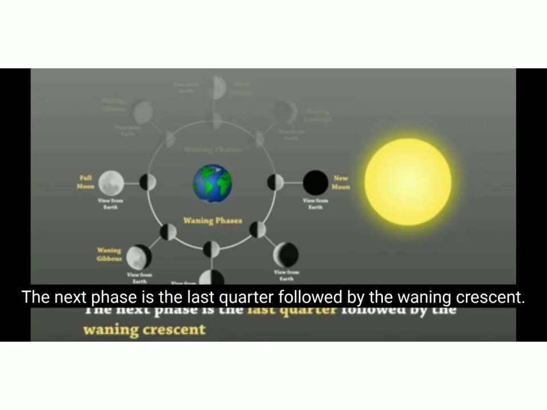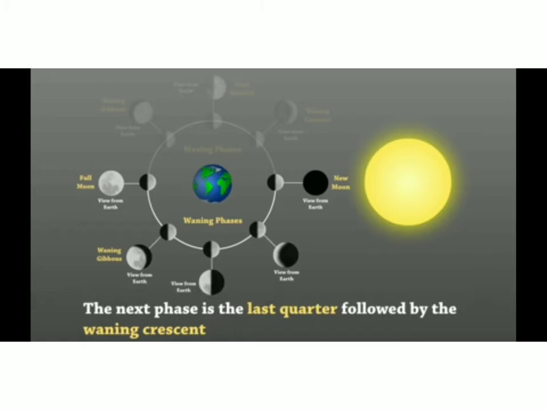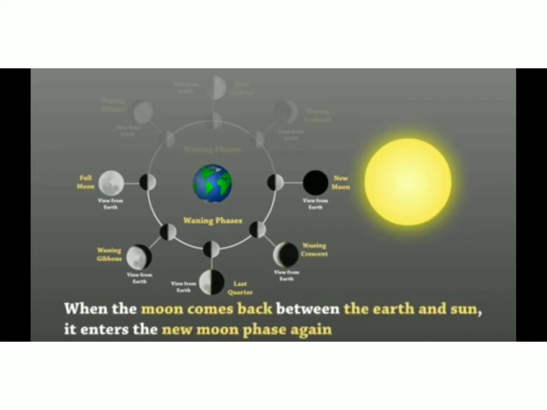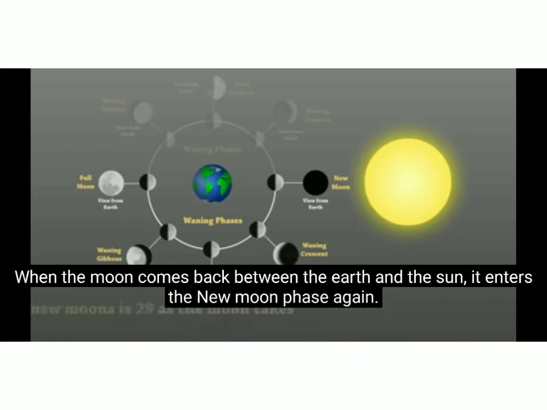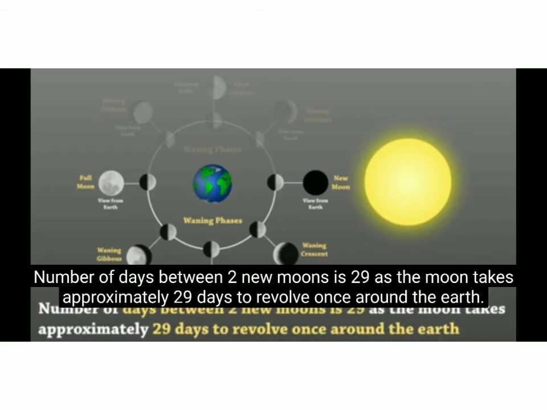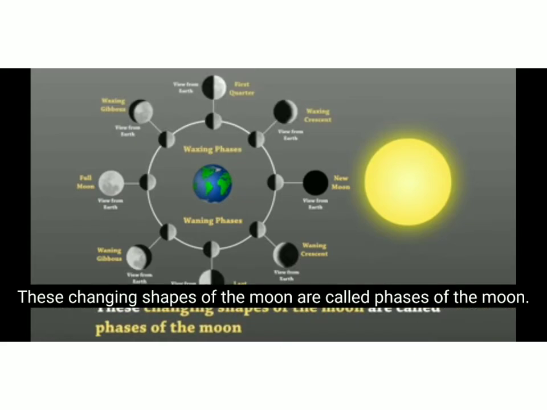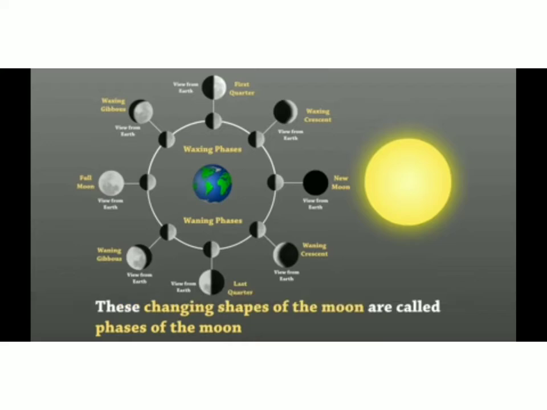The next phase is the last quarter, followed by the waning crescent. That is the half moon, the last quarter, and then the waning crescent phase. When the moon comes back between the earth and the sun, it enters the new moon phase again. The number of days between two new moons is about 29, as the moon takes approximately 29 days to revolve once around the earth. These changing shapes of the moon are called phases of the moon.